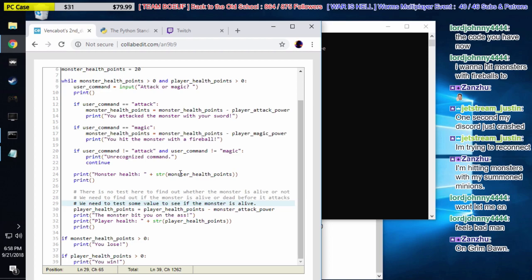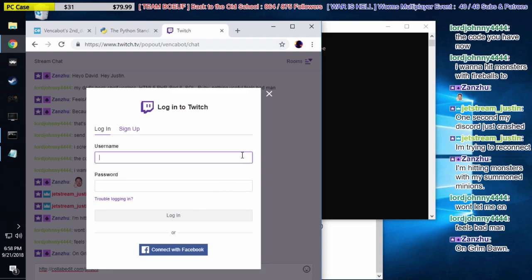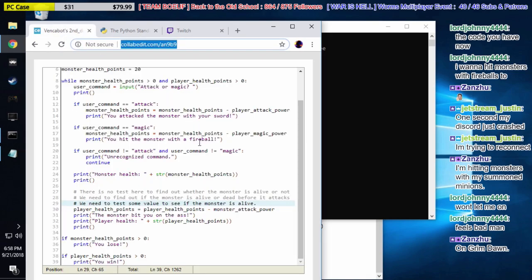It won't let you on, huh? That's weird. I wonder why it wouldn't let Justin on either the first time. I have a theory why that would be. I'm going to go over here. I'm going to paste this code again. Oh, right, I can't paste the code. Right, that was the problem. I'm not logged in. That's annoying. Can't log into Discord either on this PC.